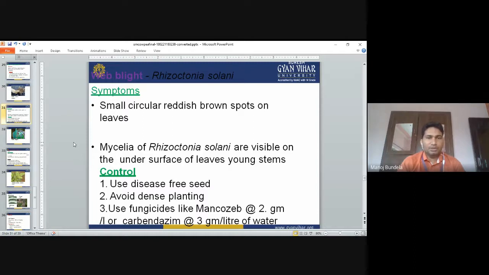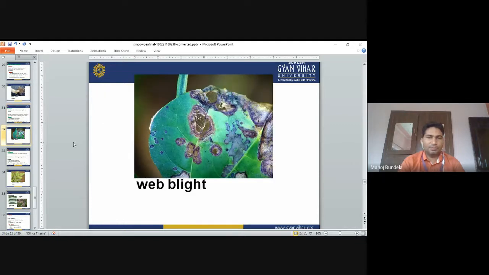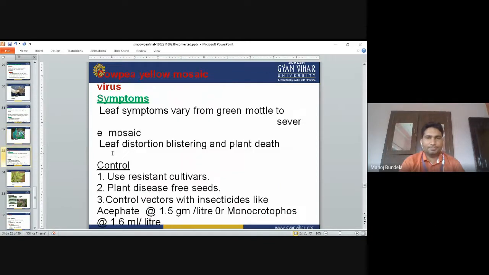To control this, we can use disease-free seeds, avoid dense planting, and use fungicides like Mancozeb 2 gram or Carbendazim 3 gram per liter of water to control Rhizoctonia solani. So these are the symptoms of web blight. It is developed on the leaf. So web spots will develop on the leaf.